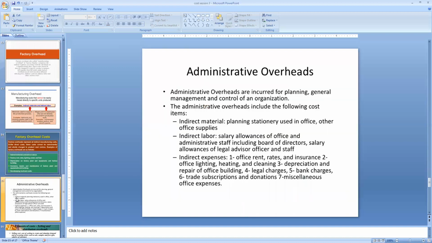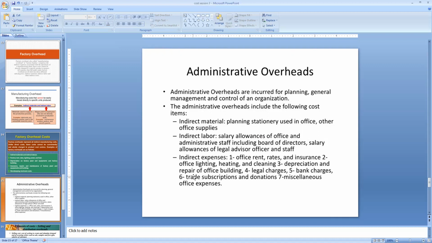And the next type of overheads, we are going to call administration overheads, or administration cost. It is the cost of management, secretarial, accounting, administrative services, which cannot be directly related to production, manufacturing, or the other functions of the business.